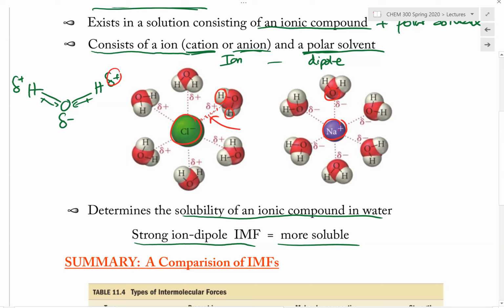And again, because the sodium is positive, water will put out its negative end, so that way it can interact with the sodium cation. And this again is an ion-dipole attraction. So you can see there are many of these ion-dipole attractions between the ion and the water molecules. And that dictates the solubility of the ionic compound in water.